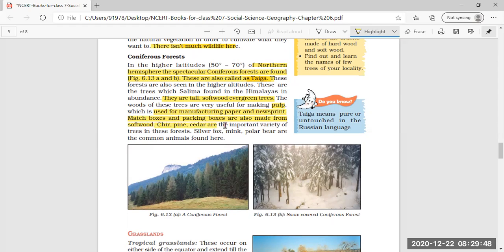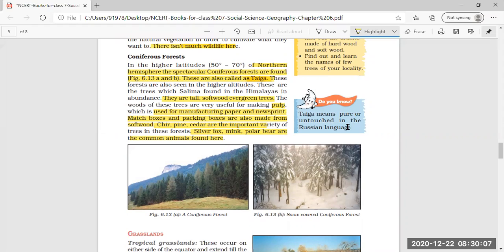So, which type of trees are found mostly in this coniferous forest? Chir, pine, and cedar. And the animals which are found here are silver fox, mink, polar bear. They are the most common animals found in the coniferous forest.